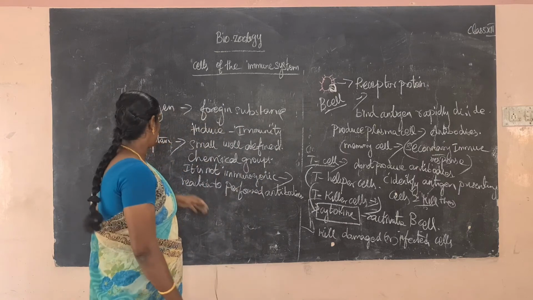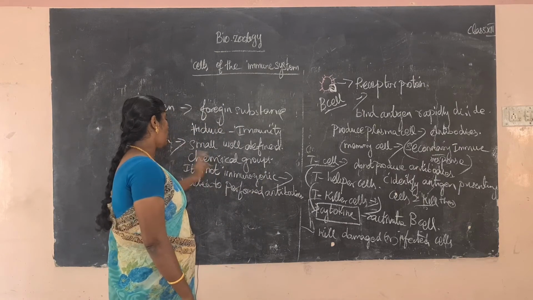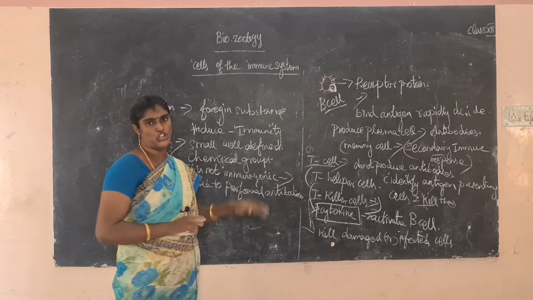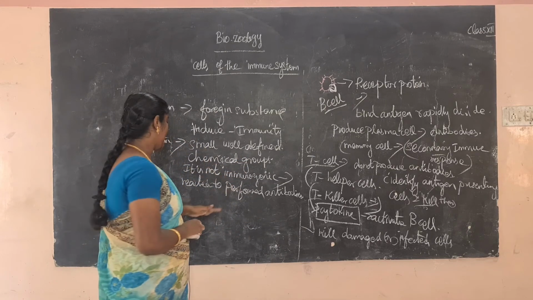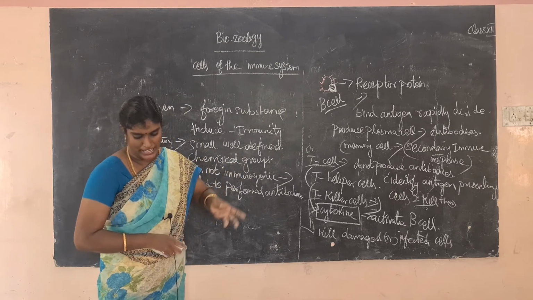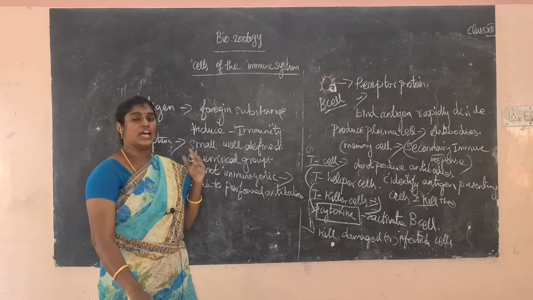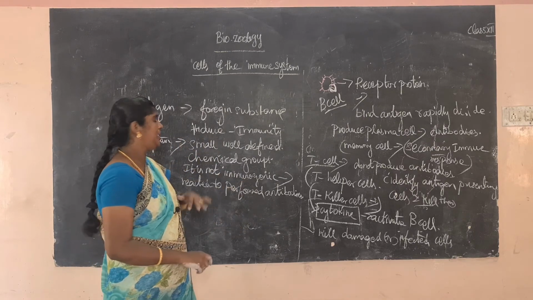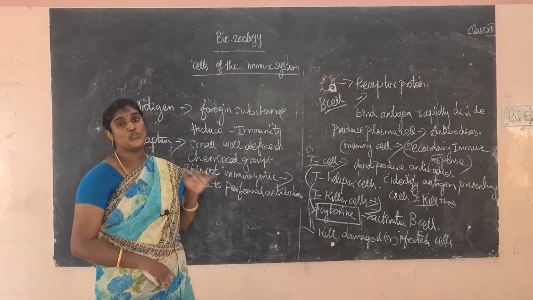Okay, so what is the meaning of haptan? Haptan is a small well defined chemical group. It is not immunogenic, but it reacts to preformed antibodies. What is the meaning of preformed antibodies? Preformed antibodies அப்படினா, already உருவாக்கப்பட்ட antibodies கூட it's easily react ஆகும். That is called preformed antibodies. Okay வா?